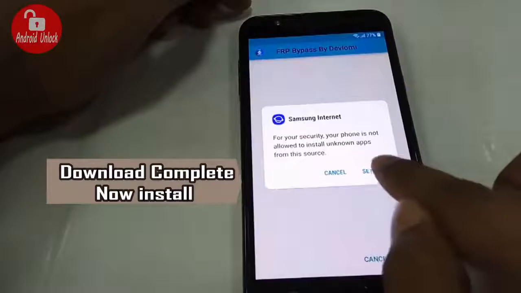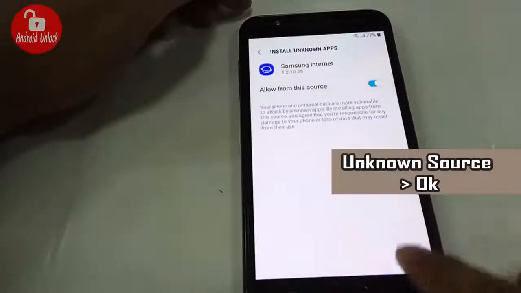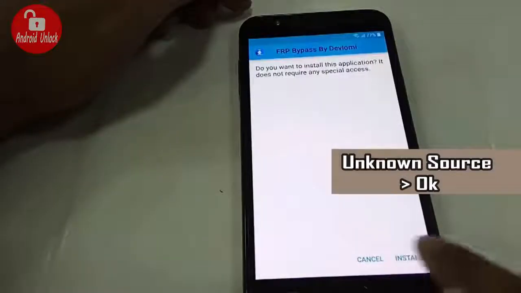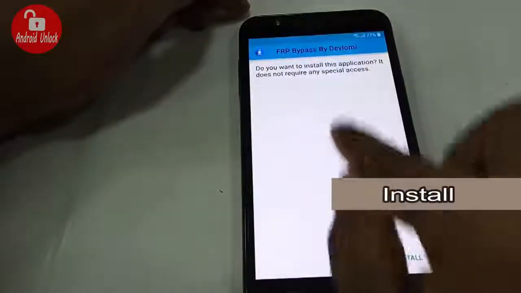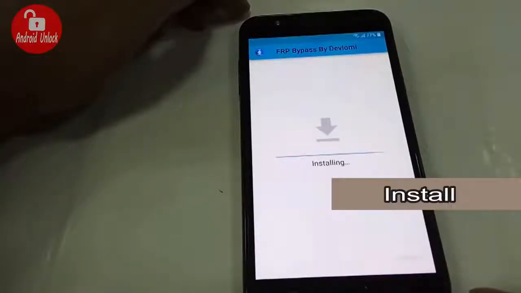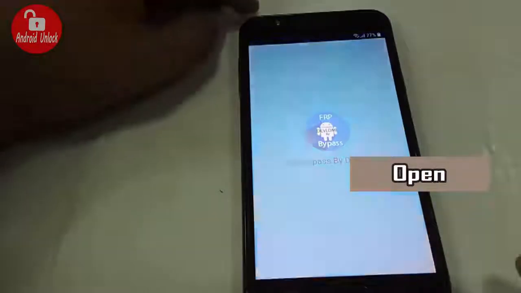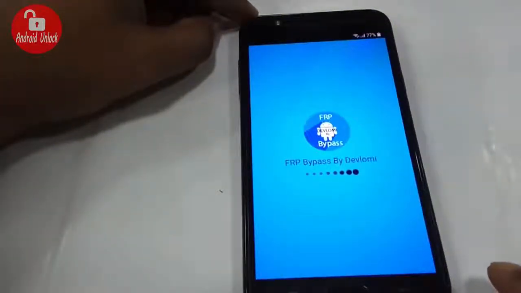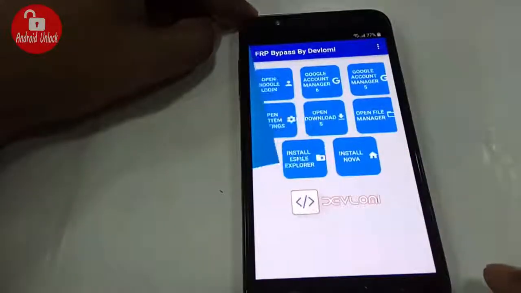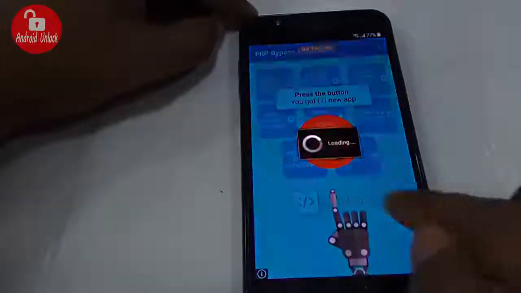Go to settings and allow this unknown source. Now click install. Installing. Now open. Wait. Ad, just skip it.